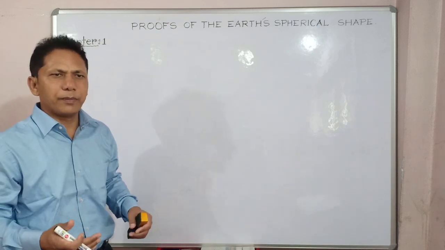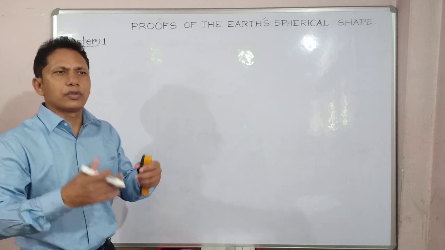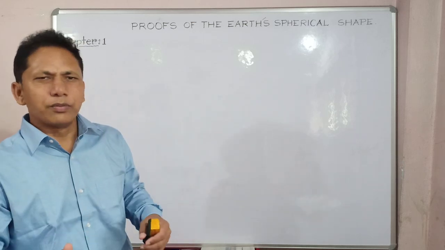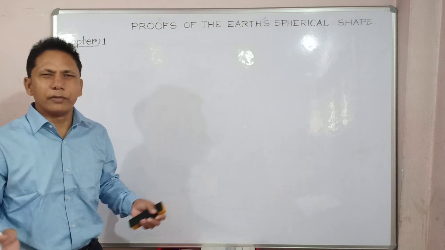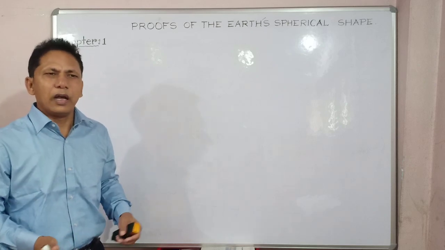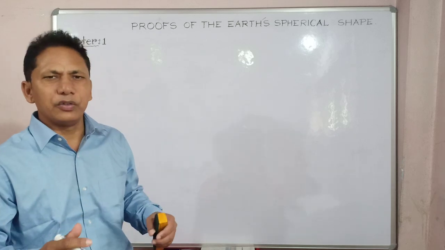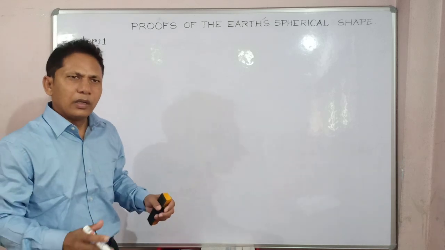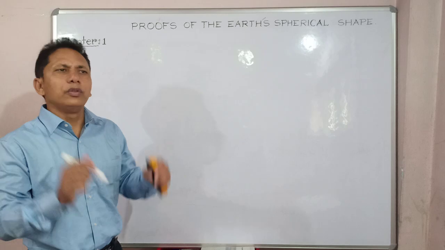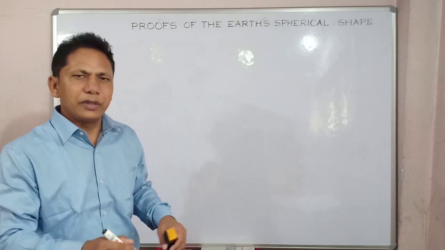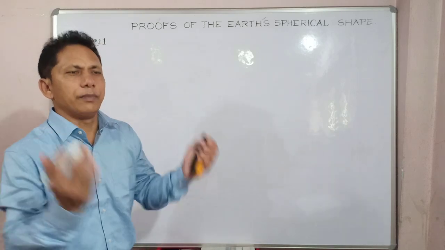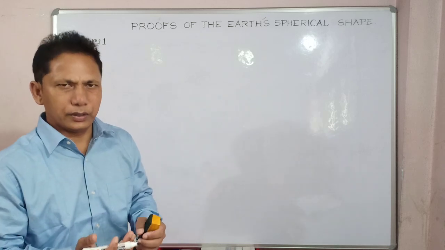Many experiments and examinations were done by experts, philosophers, astronomers, travelers and mathematicians, who gathered their knowledge, hard work and experiments, and established that the actual shape of the Earth is spherical.